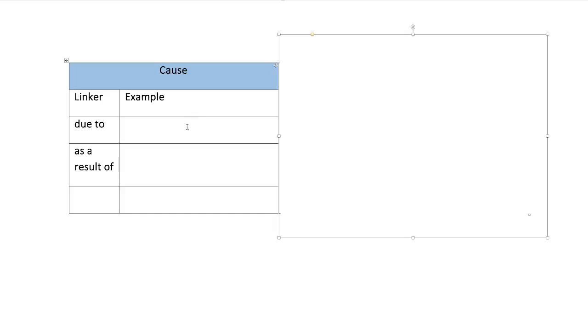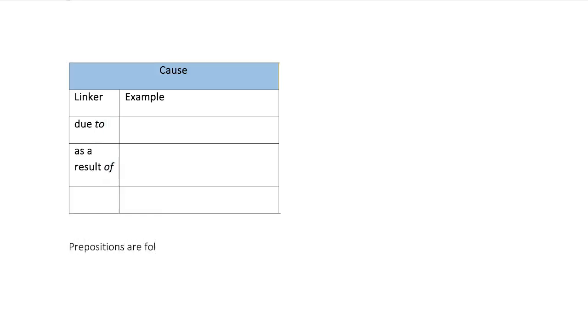Now, in terms of "due to" and "as a result of", they are both ended here with prepositions. And there's a great rule in English. Prepositions are followed by... does anyone know what prepositions are followed by? Siam's already there. Nouns. Yeah. Prepositions are followed by nouns. Now that means it can be a simple noun, it could be one word. It could be a noun phrase, it could be multiple words. It could be a gerund.